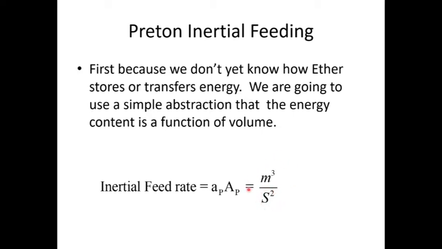Now, this has amazing ramifications that we're going to unpack in a new paper called the New Energy Paradigm paper. I was going to try to unpack this in the electrogravity paper, but this just blossomed into a whole bunch of rabbit holes, so I needed to move the unpacking of what this means into a whole new paper. So right now, this is the proper feeding rate for a preton.